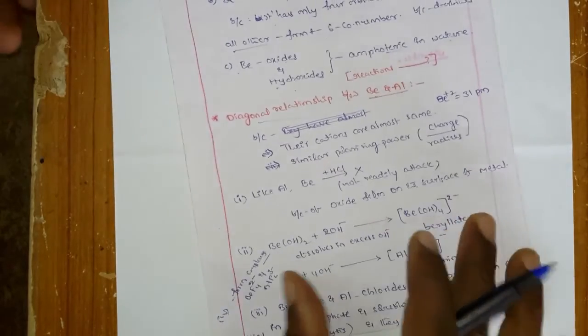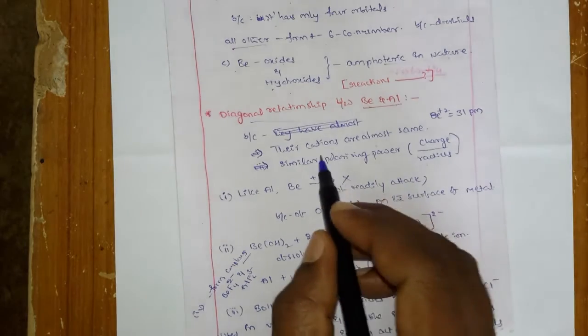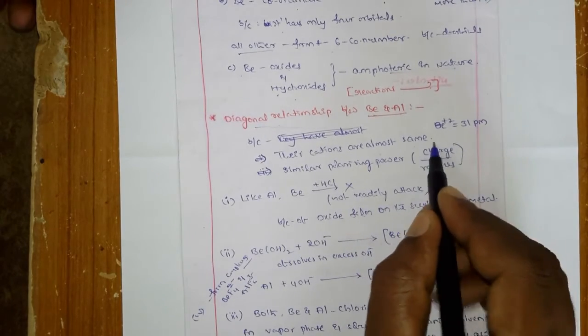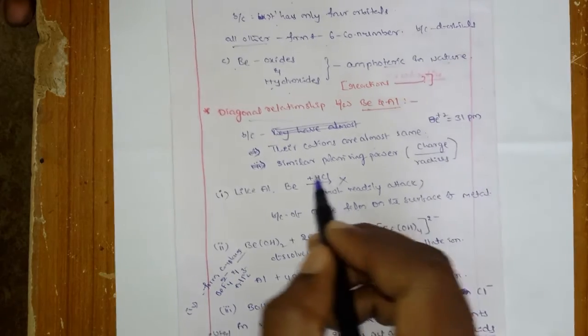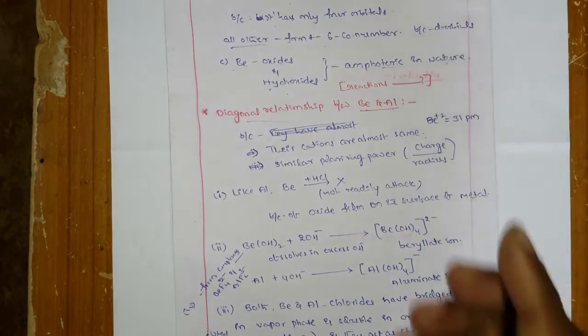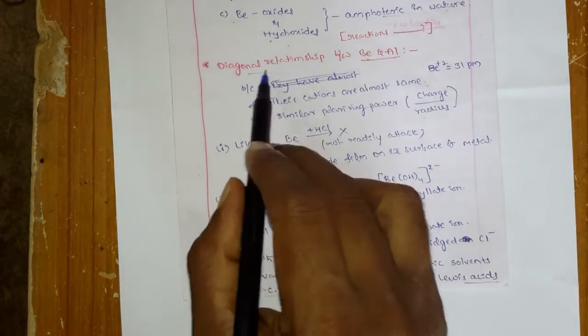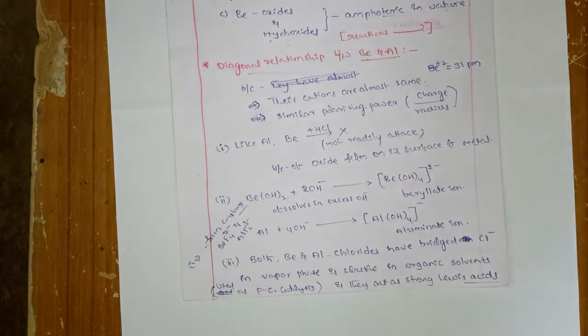Why they show the diagonal relationship is because of their similar sizes. Their cations are almost the same size, and not only that, they have a very similar polarizing power. Okay, right. So now we can see what the similar properties are.